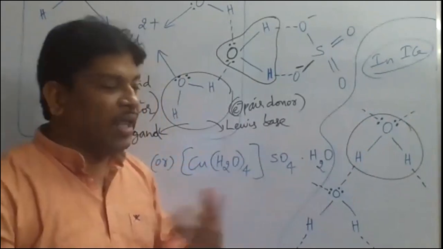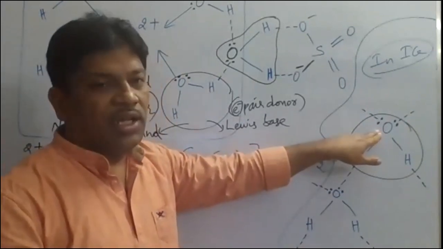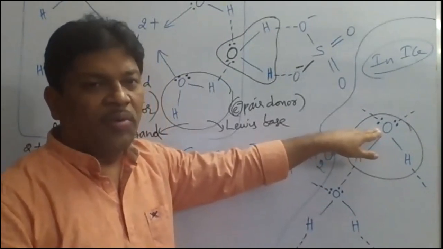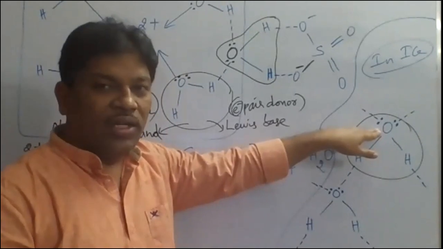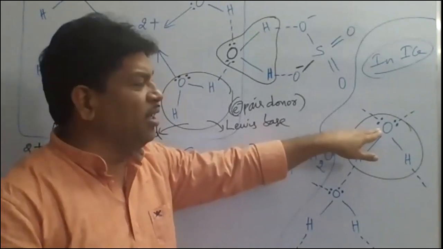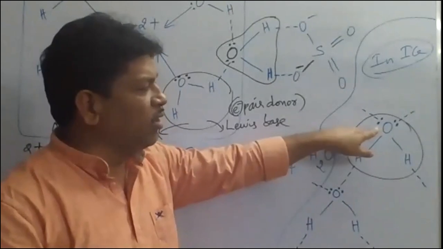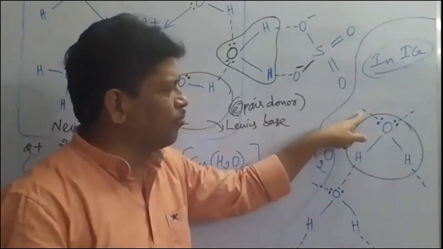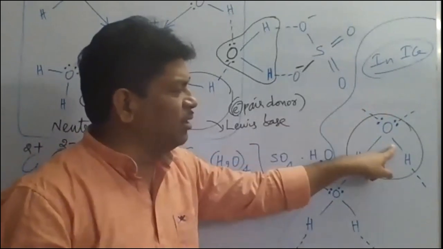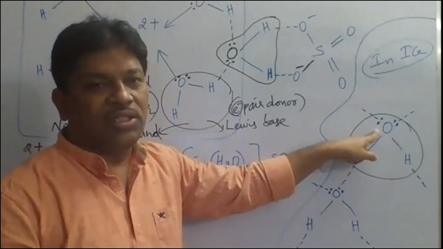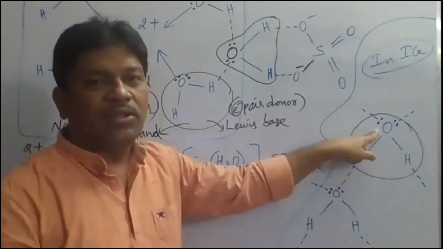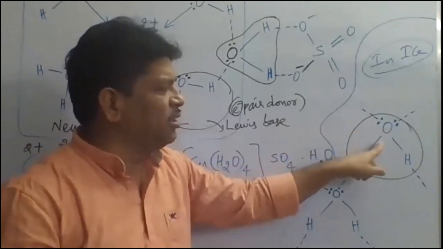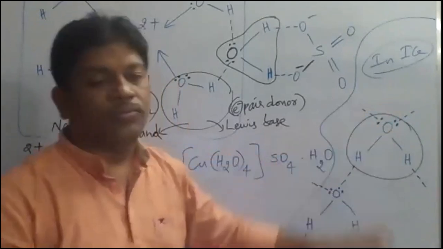That point is important. Next, around the oxygen atom in ice, around each oxygen, how many covalent, how many dative, how many hydrogen bonds are there? Only around this oxygen atom. Around this single oxygen atom, there are 2 hydrogen bonds, 2 covalent bonds, and 0 dative bonds. The arrow mark is not there here. So the number of dative bonds is 0, the number of covalent bonds around this oxygen atom is 2, and the number of hydrogen bonds is 2.